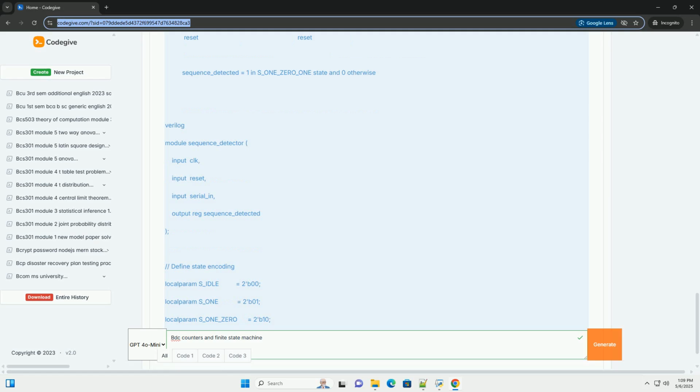BCD encoding. The most common BCD encoding is 8421 BCD. This means the 4 bits represent the decimal value using the weights 8, 4, 2, and 1 respectively. Decimal, BCD 8421.